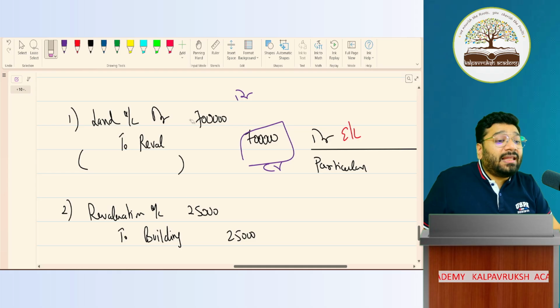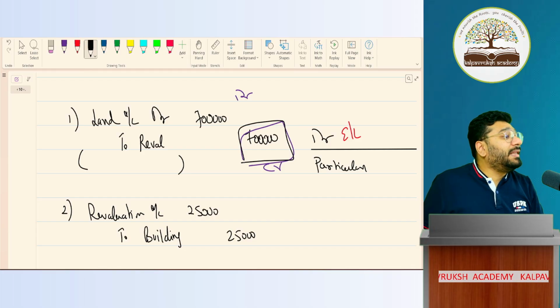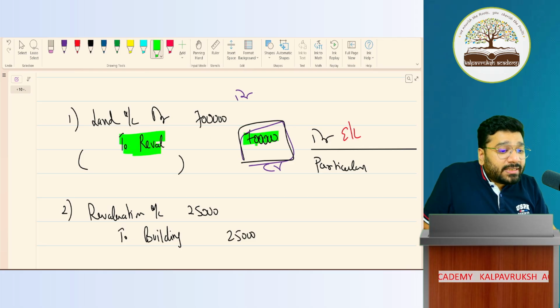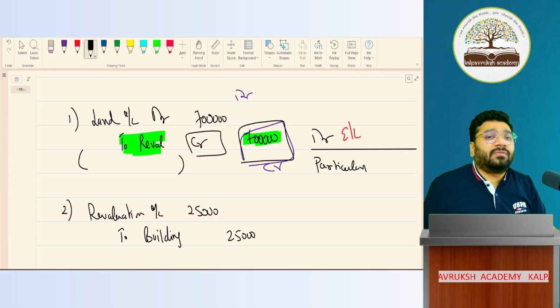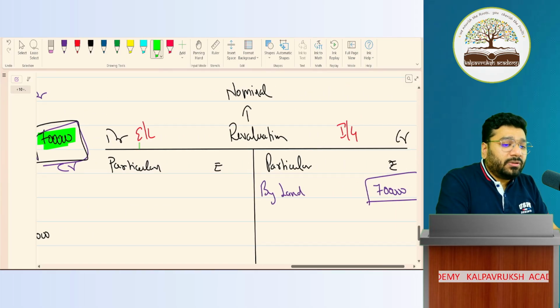நீ எந்த லெட்ஜர்ல ரெக்கார்ட் பண்றியோ அதுக்கு ஆப்போசிட்ல என்ன அக்கவுண்ட் இருக்கோ, என்ன அமௌண்ட் இருக்கோ, that will travel. So what ledger are you preparing? Reval ledger. Opposite to reval ledger, what amount is there? That amount only will go to that side. Which side? Reval is credited, so it'll go to the credit side of reval account. Got it, not got it? So this 7 lakh is recorded in the credit side of reval account.